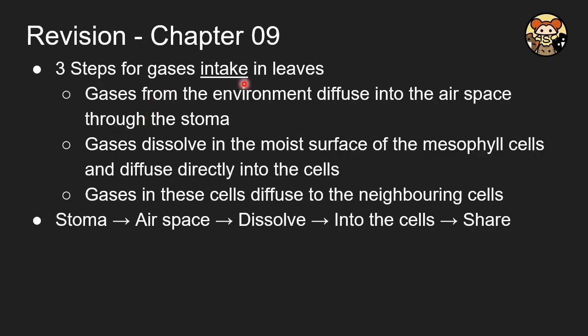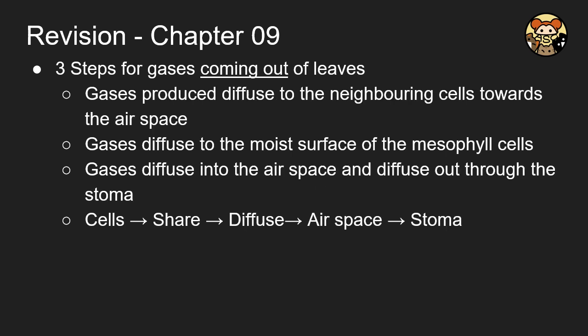And how can gas exchange take place? First of all, the gas has to go in through the stomata, and then in the airspace, the gas will dissolve in the water film and then go into the cell, and then by diffusion and sharing, the gas can go into the neighboring cells. So there is the text explanation of the process, and here is the simplified pathway for the process.